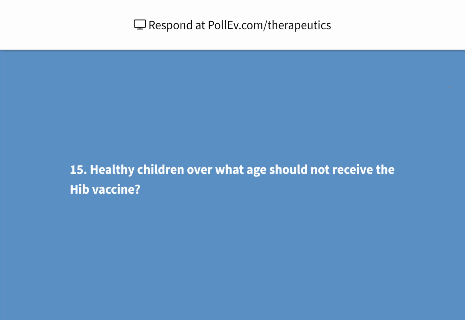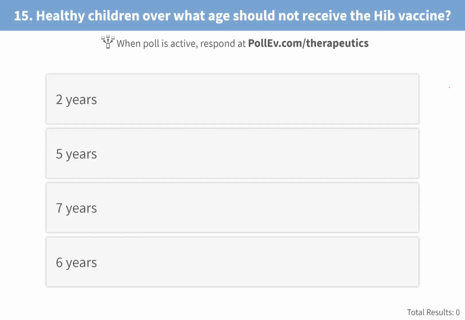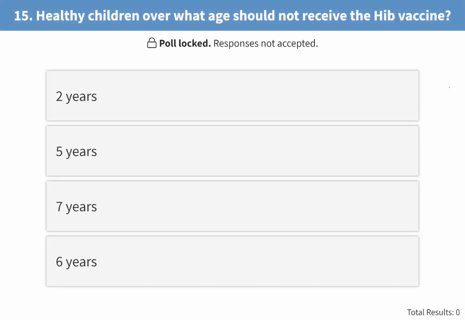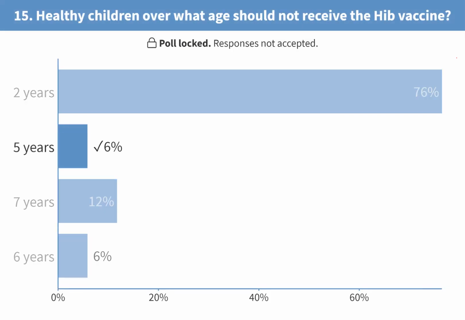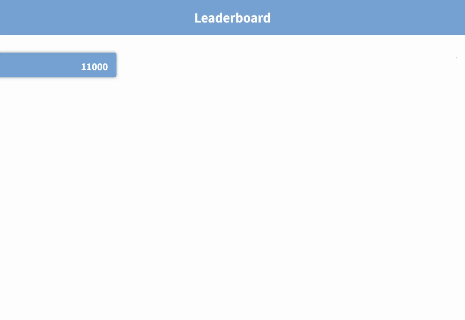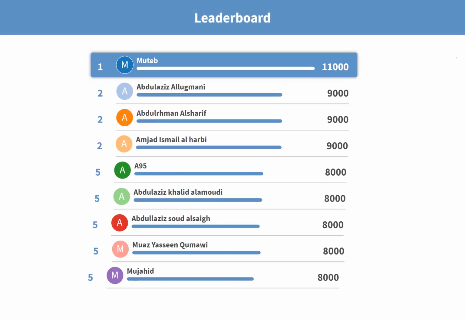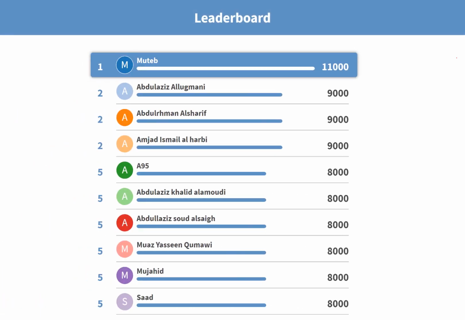Healthy children over what age should not receive a Hib vaccine? 2 years, 5 years, 7 years, or 6 years? I think I did not mention this, but it was 5 years, everybody. Hib vaccine, maximum it can be given up to 5 years.